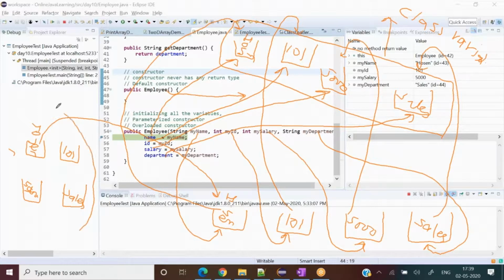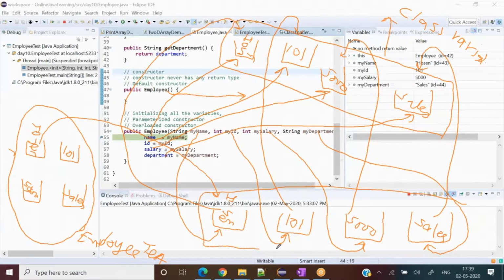This variable came from my employee test class. These are my employee test class variables. So a few variables travel here and there: employee test class variables, internal, and these things are method variable or constructor variable. Constructor variable.